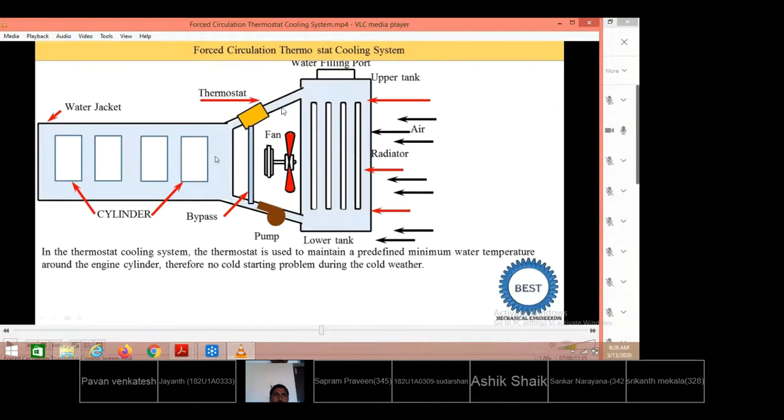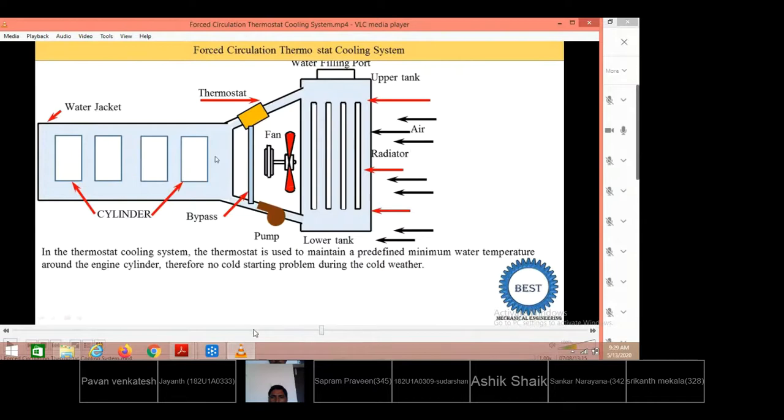The temperature rises. So when it gets sufficient temperature, that is more than 85 degrees centigrade, this will give the opening by coming into action. Then that will allow the water to flow downward along the radiator. Due to gravity, it will come down from top to bottom. While it is flowing down, the air will come in contact with these tubes, taking away the heat. The help of the fan is to suck the air from one side and to dissipate it from the other side. So from this side cold air enters, from this side the hot air will leave. At the bottom the cold water is collected. So this is how the forced circulation thermostat cooling system works.